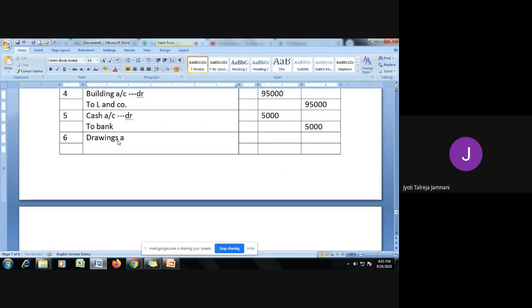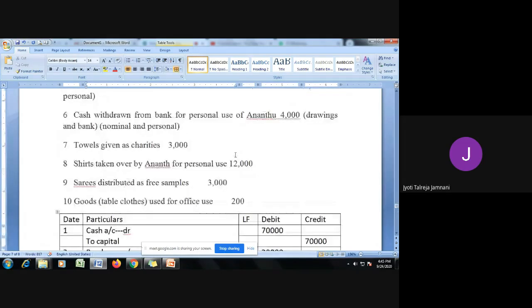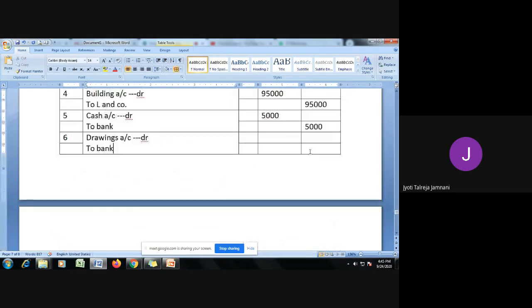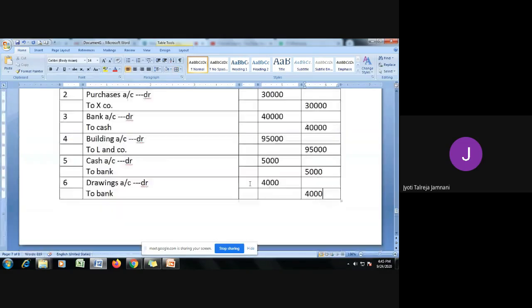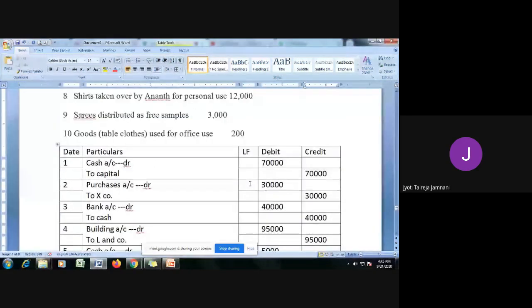So we say drawings account debit to bank, because debit the receiver, credit the giver. Bank is the giver, so bank we are crediting. How much is the amount? This was the sixth transaction. Let's go to the seventh one.